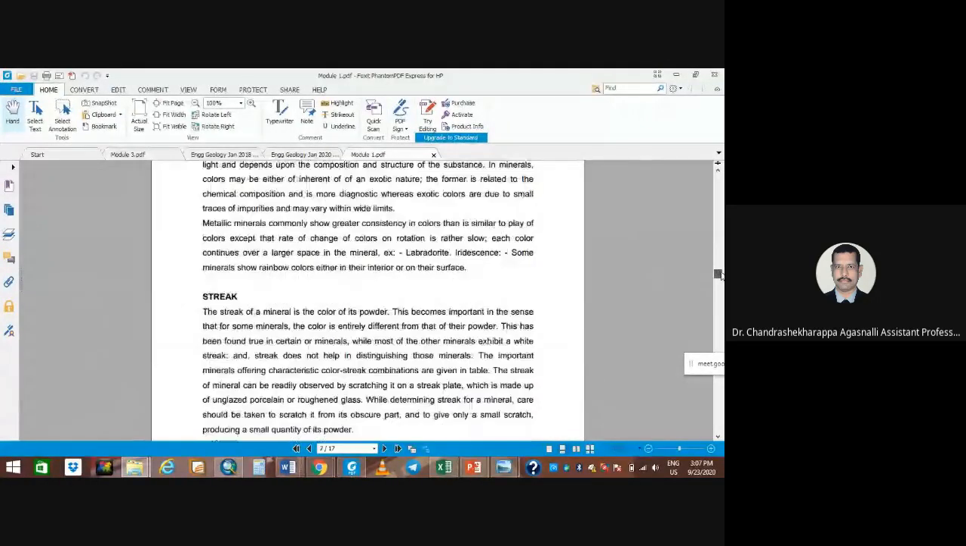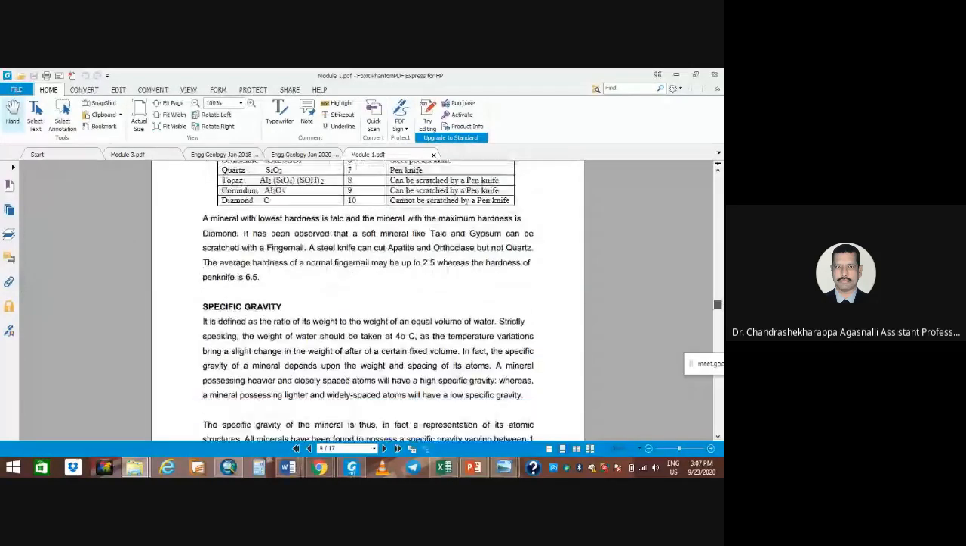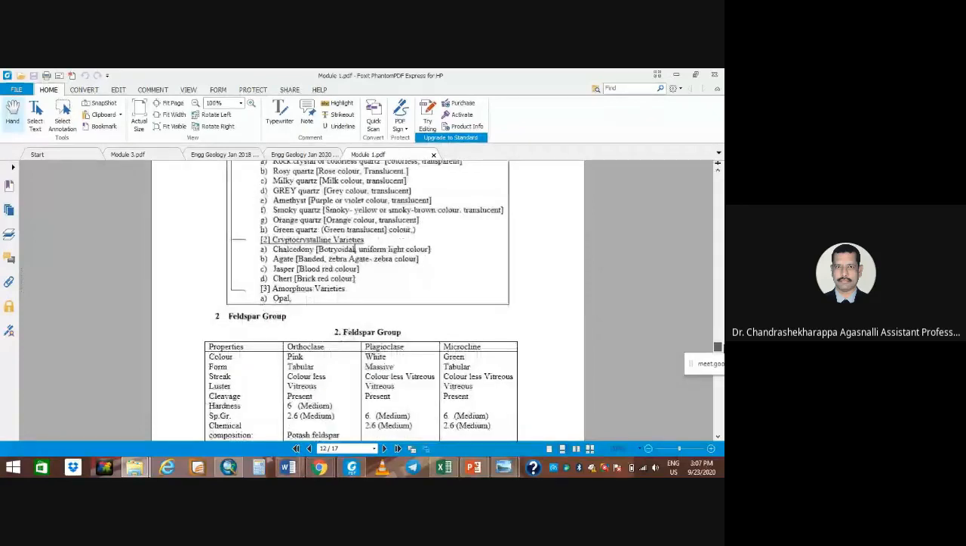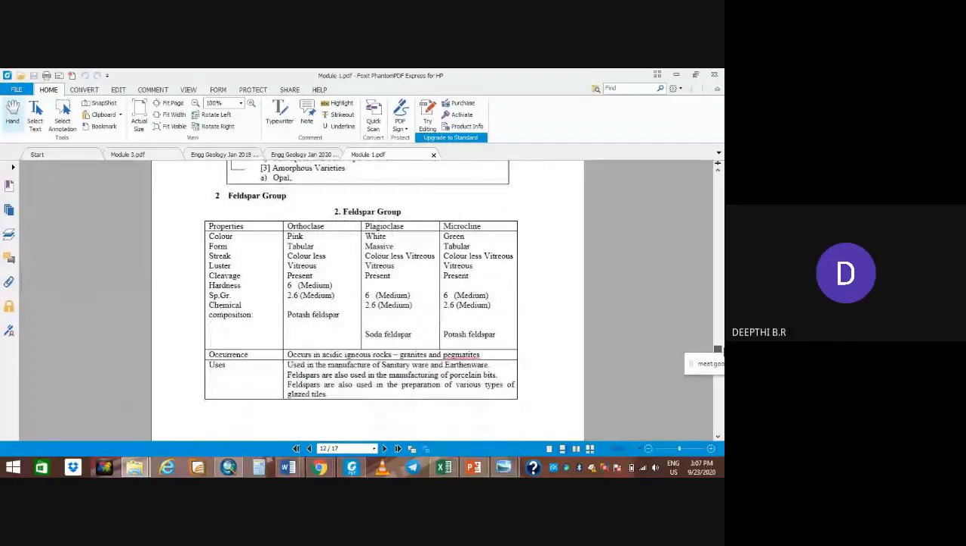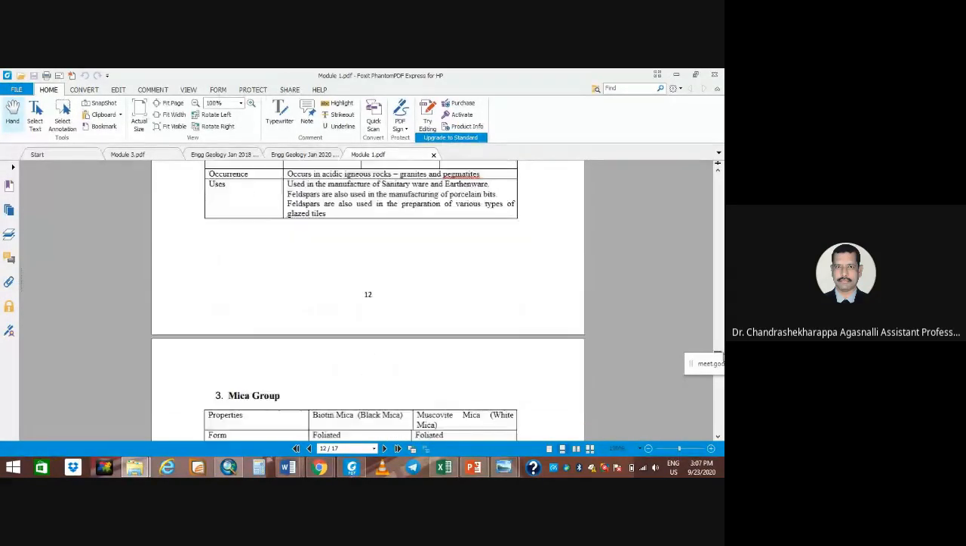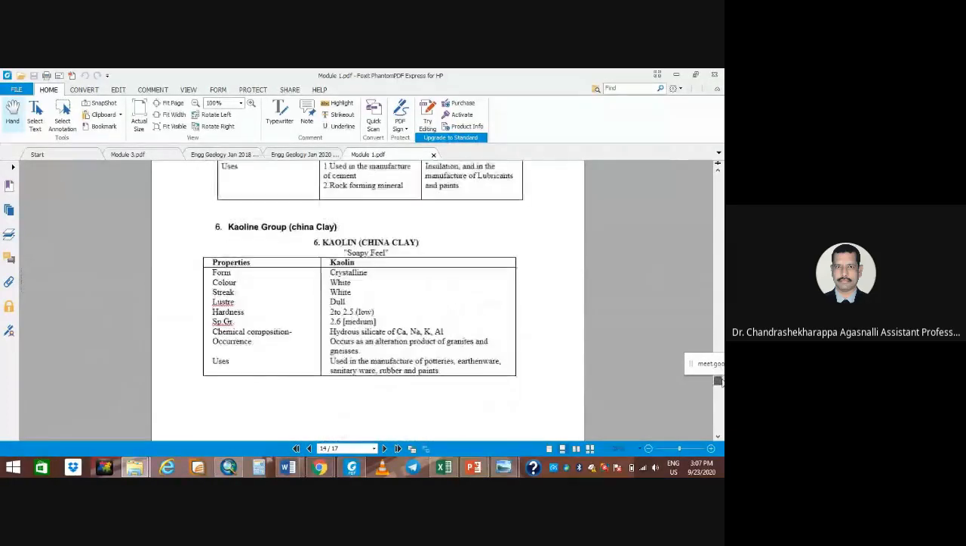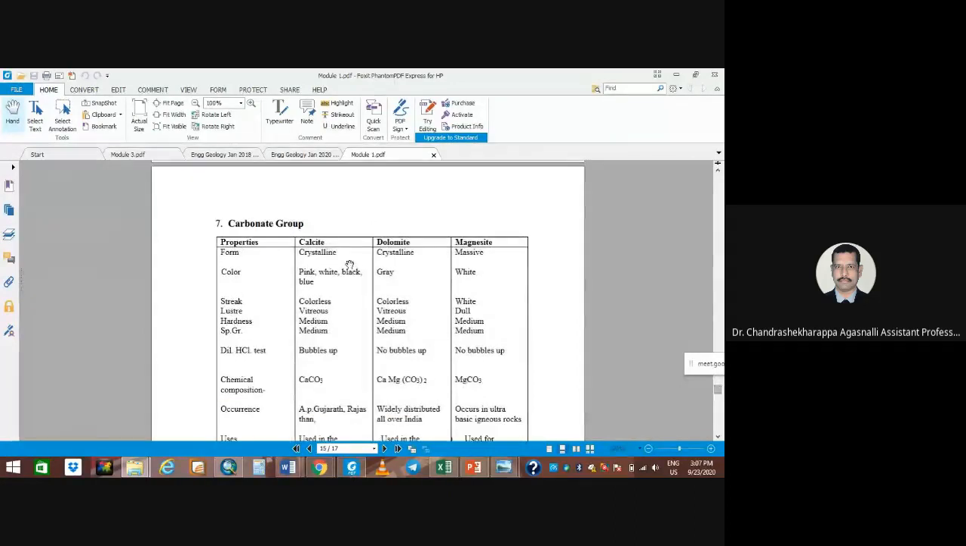You studied, right? Carbonate group of minerals. Feldspar group, orthoclase. Mica group, garnet. We have the amphibole, kaolin, carbonate group here. Calcite, dolomite, and magnesite. So if you get calcite, dolomite, or magnesite, or maybe calcite and magnesite, or maybe dolomite and magnesite, you can